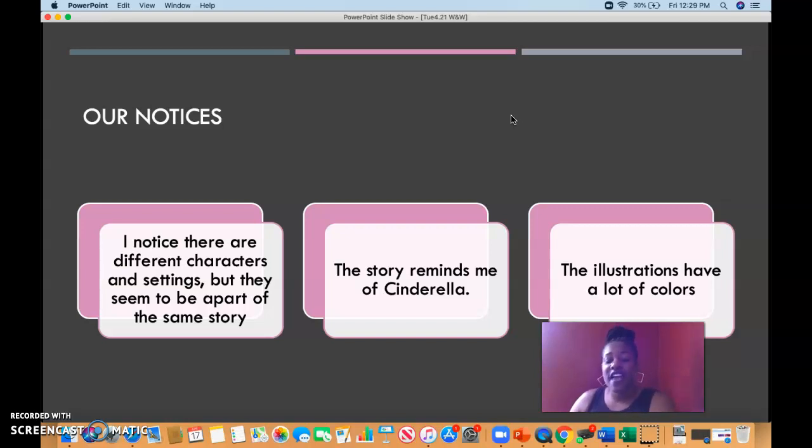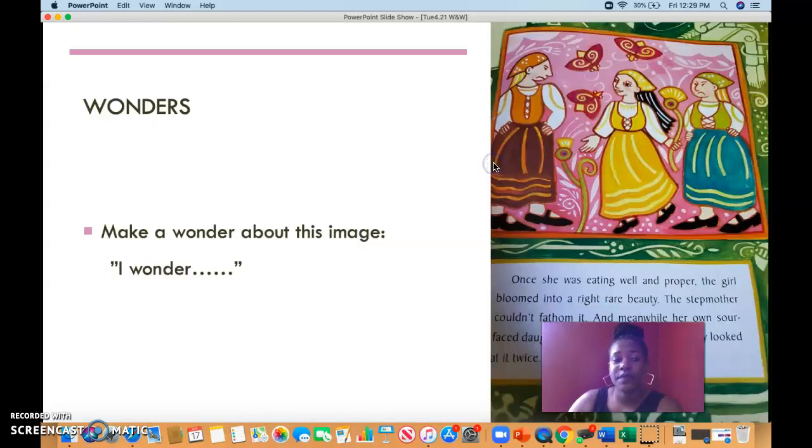The illustrations have lots of colors. Yes, every page has tons of bright colors to really help us to be engaged with the book and to be interested in the book. The illustrator used a lot of very bright colors.